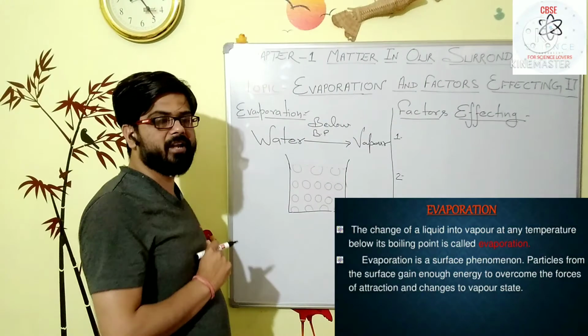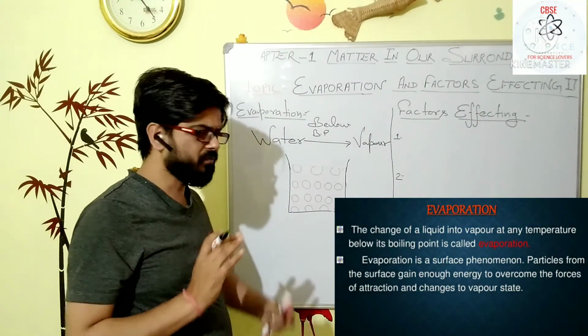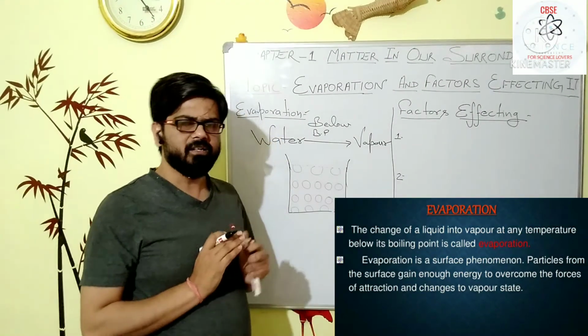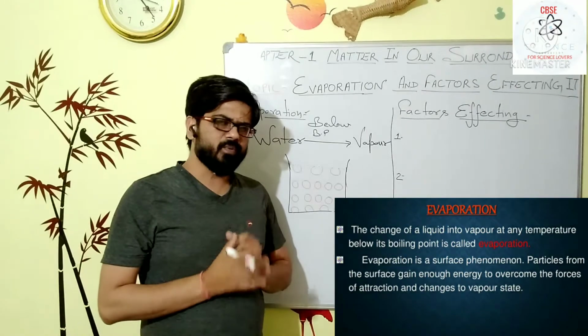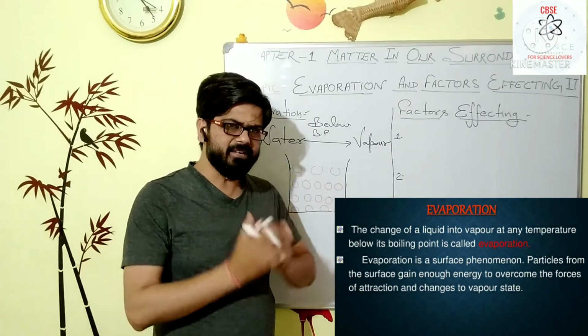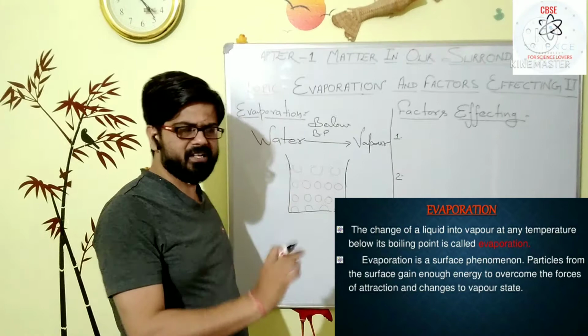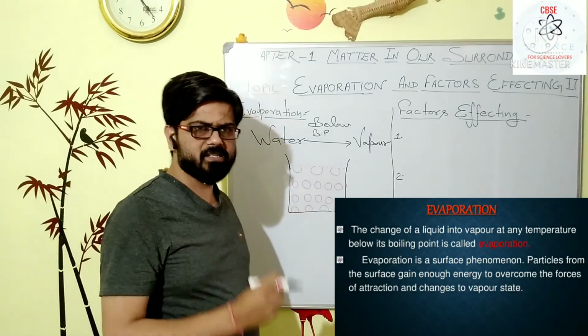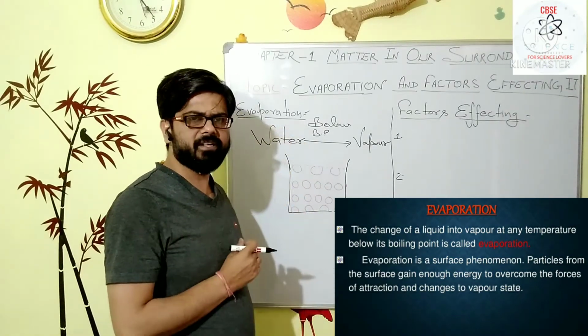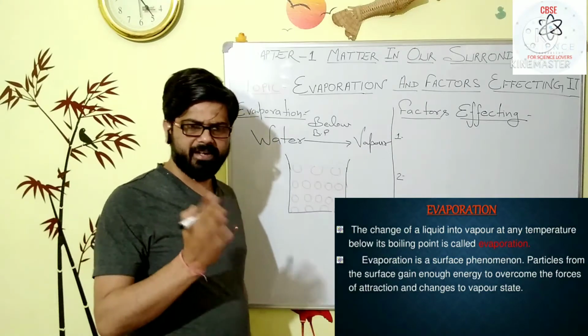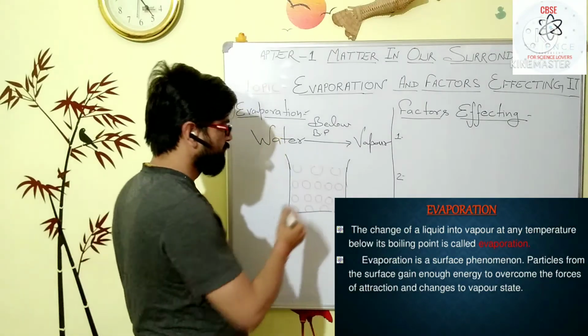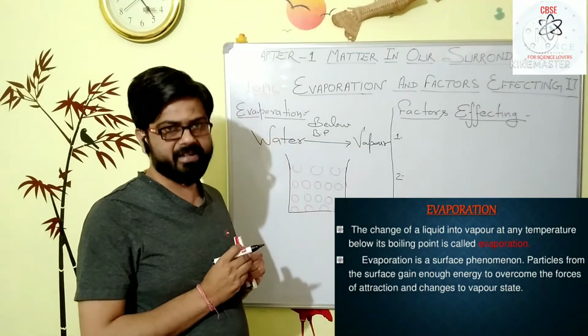So students, what happens generally? Why do we have evaporation at normal atmospheric pressure at any given temperature? Matter particles, whether liquid, solid, or gaseous, have different amounts of kinetic energy.